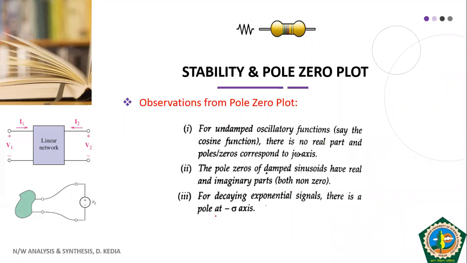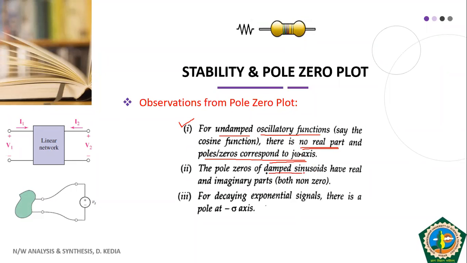So I have jotted down the observations from the pole zero plot, though I have explained them earlier also. First, when we have an undamped oscillatory function, like sine and cosine, we did not have any real part, meaning our sigma was 0, and the poles and zeros were present on the j omega axis.